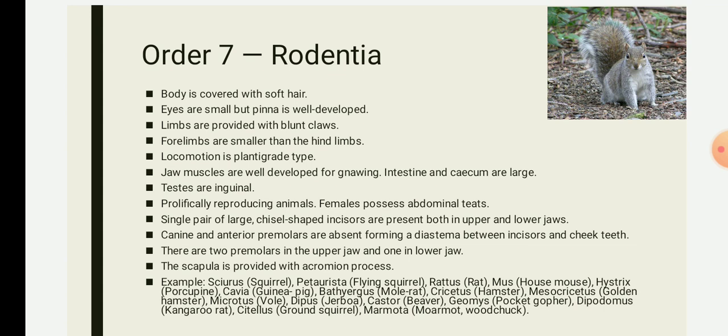They are confined chiefly to the anterior end of the mouth, and canines are entirely absent in Rodentia. A space known as the diastema is present between the incisors and molars, the place of the canine.